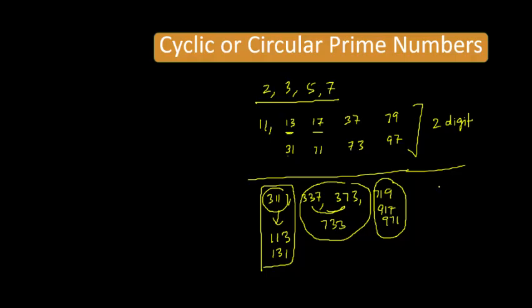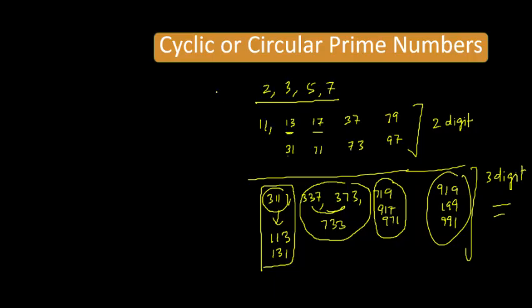And also we have 919, 199, and 991. These are some of the 3 digit cyclic prime numbers. I think there are none other than these. So you can write it down: some single digit, some double digit, and these are the triple digit. You can learn it so that if any question is asked, you can remember it. I hope it is clear.